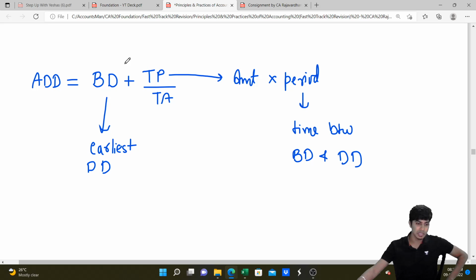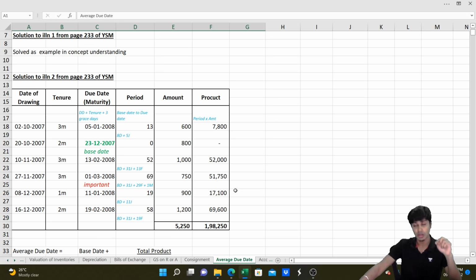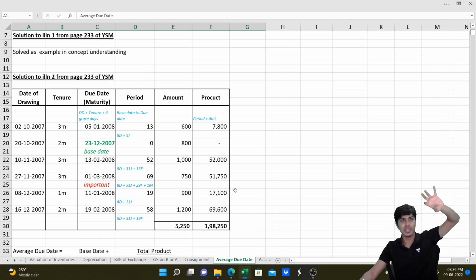And the next kind of thing that we need to revise in this chapter of average due date is, there will be certain cases where there will be bills payable as well as bills receivable. I will show it to you in the Excel sheet and then explain. That will be much better. Whenever there is bills payable as well as bills receivable, we will apply the same formula, but all that we'll do is, we'll take base date plus difference in total product divided by difference in total amount. And that base date is for all the bills payable and bills receivable together, whichever is less is what we'll take. Let me show. See, usually we'll do this formula.